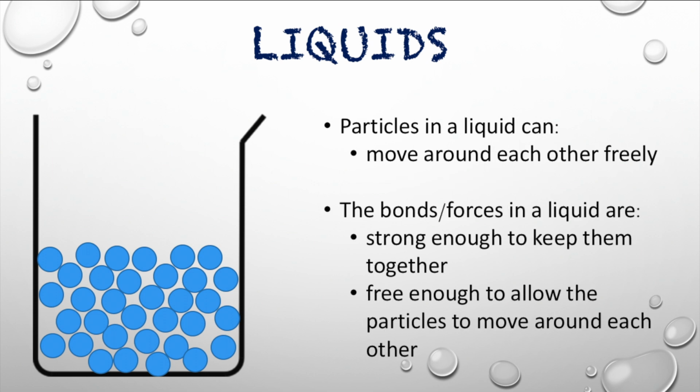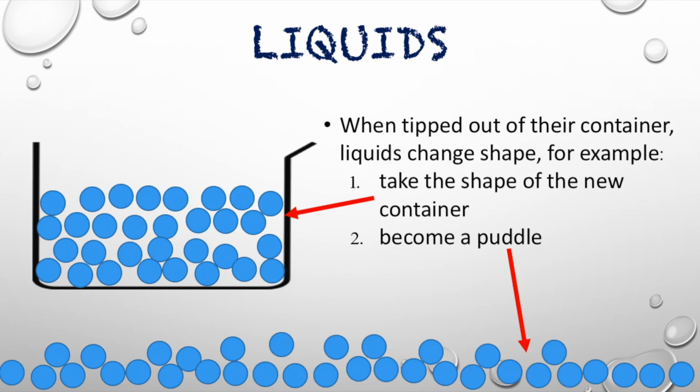Particles in a liquid can move around each other freely. The bonds or forces in a liquid are strong enough to keep them together, but free enough to allow the particles to move around each other. When liquids are tipped out of their container, liquids can change their shape. For example, they can take the shape of the new container they are poured into, or if they are just poured onto a flat surface, they will become a puddle.